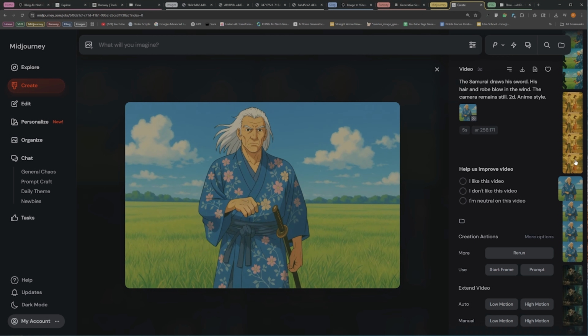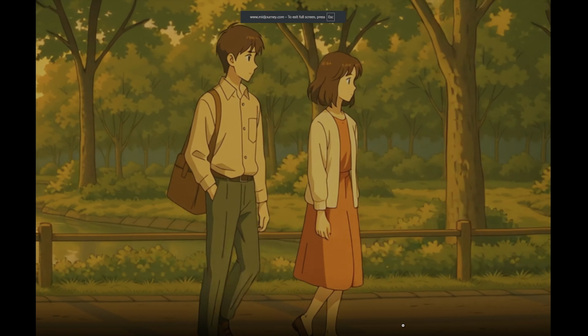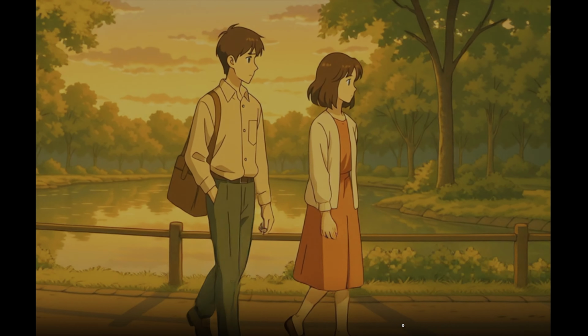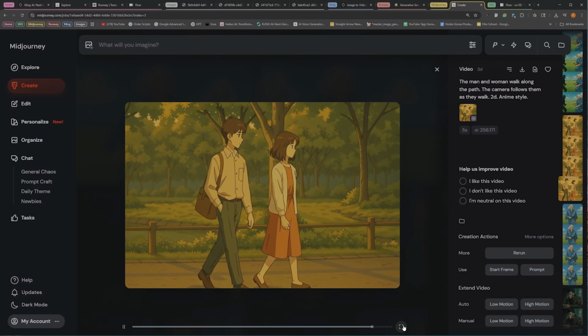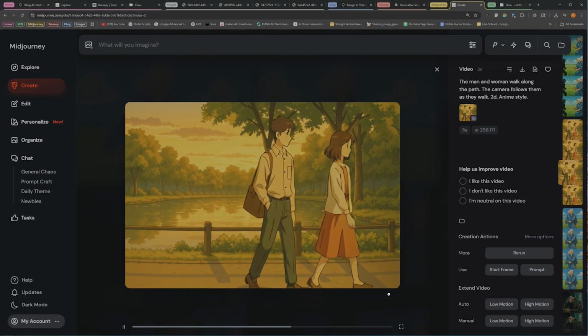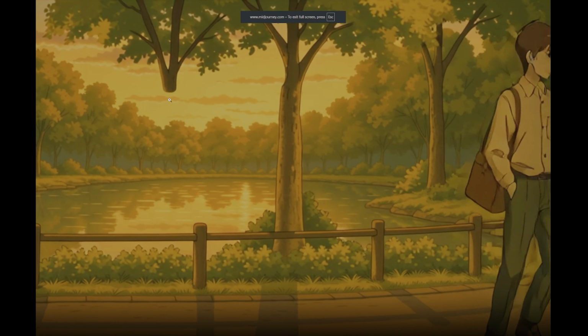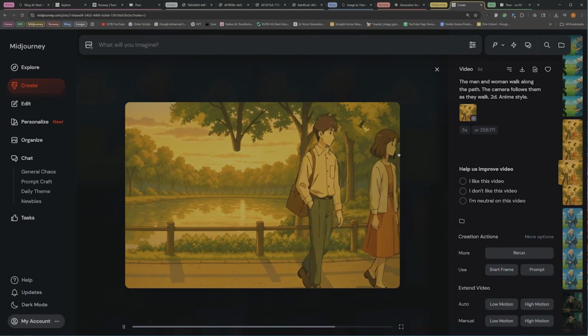For Midjourney in this example, we got a couple. In this example, they are power walking down that path. So that's not the greatest. It's not that good. Let's see how some of the others did. This one looks a little bit more natural, but you can see here, if I make this bigger, there's a tree just hovering there. That's not supposed to look like that.